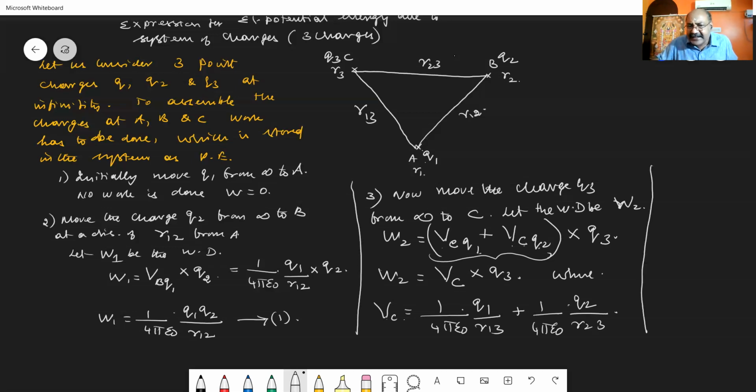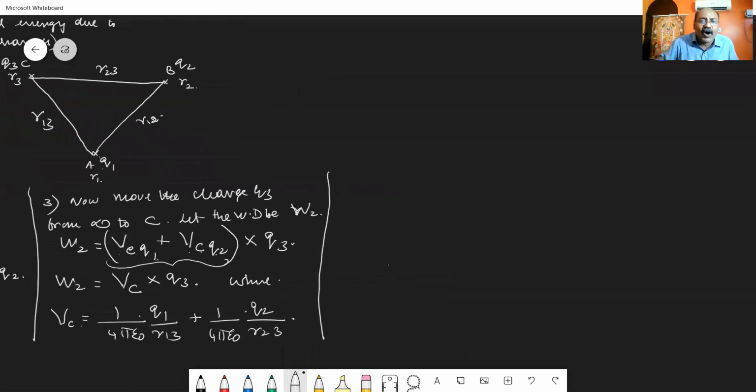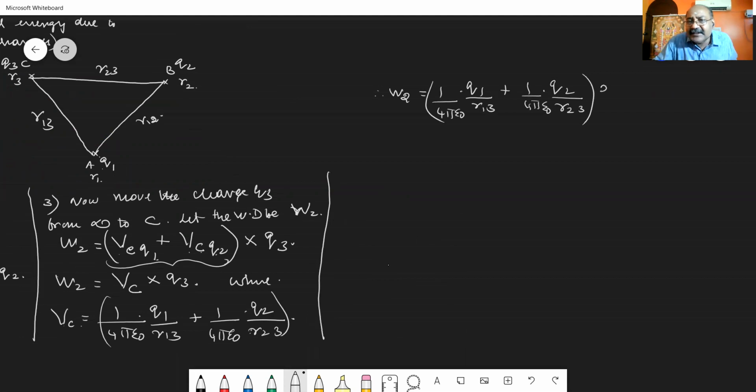Now, take this and substitute in this equation. We can calculate the value of W2. So W2 is equal to VC, the potential at the point C, which is given here: 1 by 4 pi epsilon 0 into Q1 by R13 plus 1 divided by 4 pi epsilon 0 into Q2 divided by R23, multiplied with the amount of charge moved.